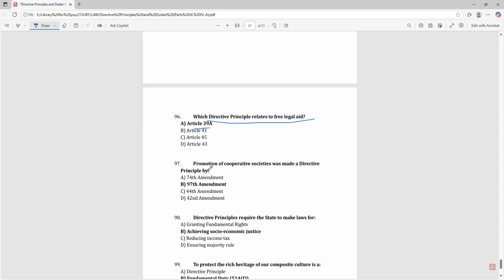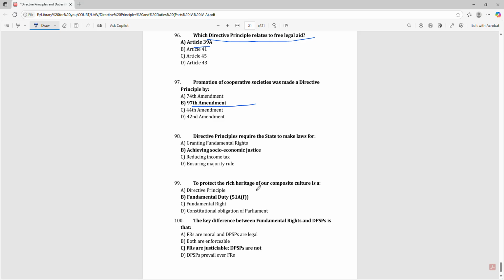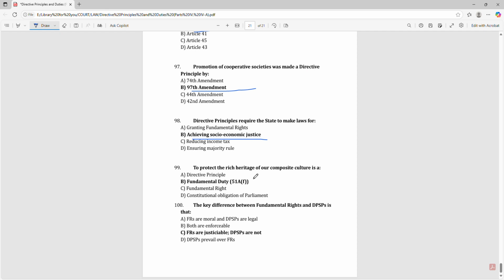Promotion of cooperative societies was made a directive principle by the 97th Amendment. A directive principle requires the state to make laws for achieving socio-economic justice. To protect the rich heritage of our composite culture is a fundamental duty, 51A(f). The key difference between fundamental rights and DPSPs is that FRs are justiciable and DPSPs are not.